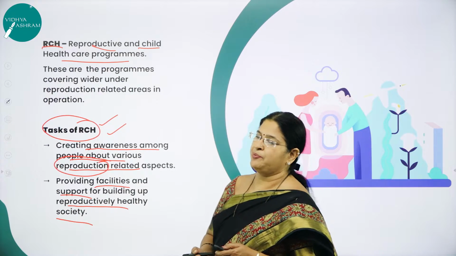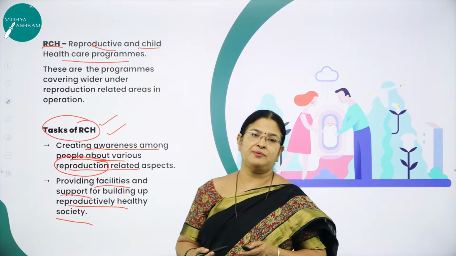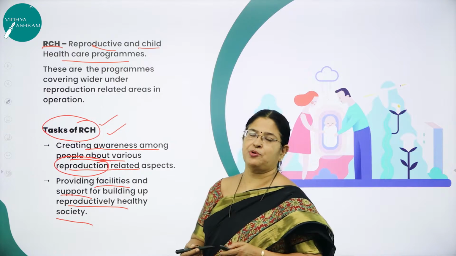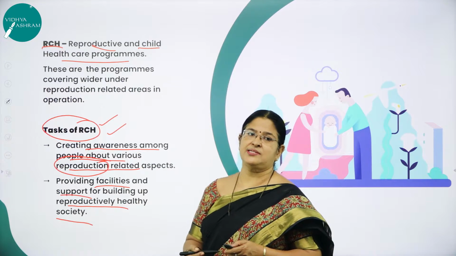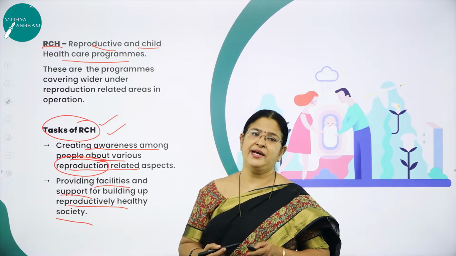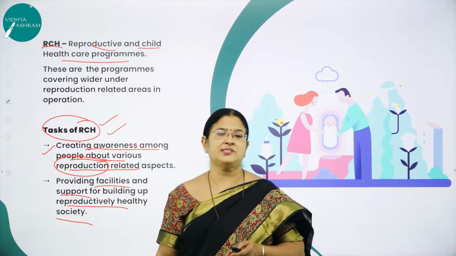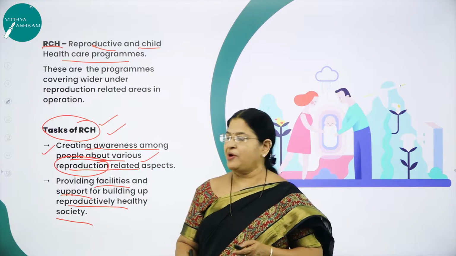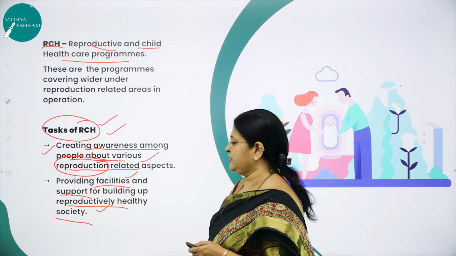What is RCH? Reproductive and child health care programs. These are all the improved programs currently in operation under the popular name called RCH. One such program working under RCH is the family planning program. These are the programs covering wider reproductive related areas. So what is the first very important task of RCH? Creating awareness among people about various reproductive related aspects. Secondly, to provide facilities and support for building up a reproductively healthy society.